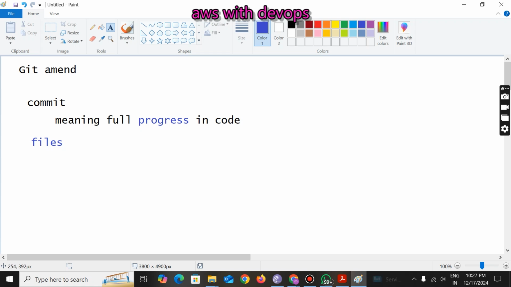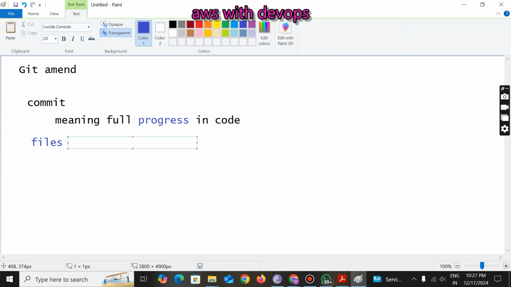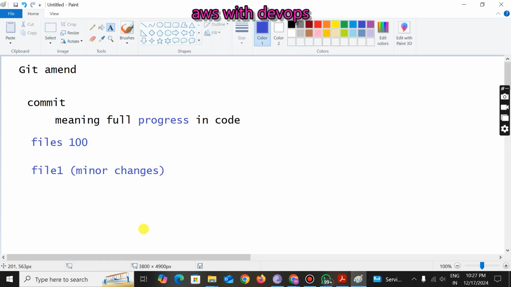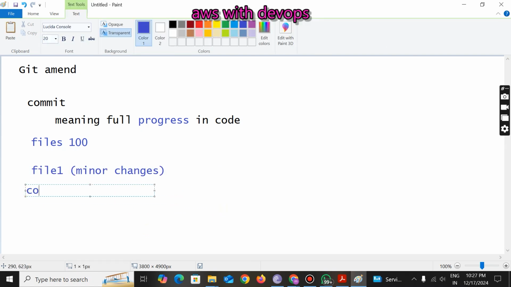Among them, almost 100 files, for one file he did some modification, some minor change. He did minor changes in only a single file. Then again he needs to do a commit, because the file will become an untracked file. Again he needs to do the commit.